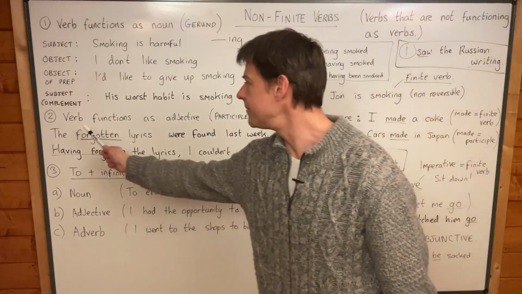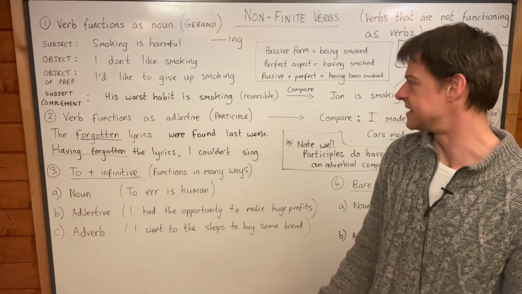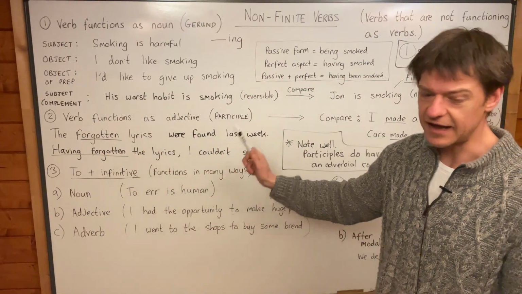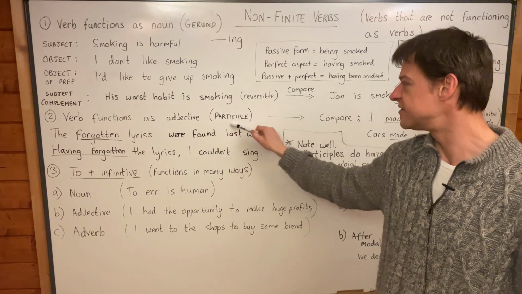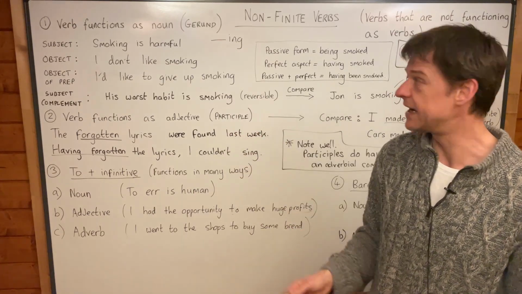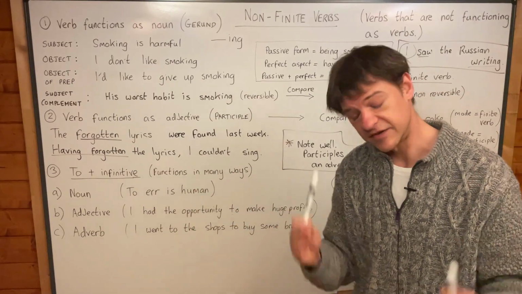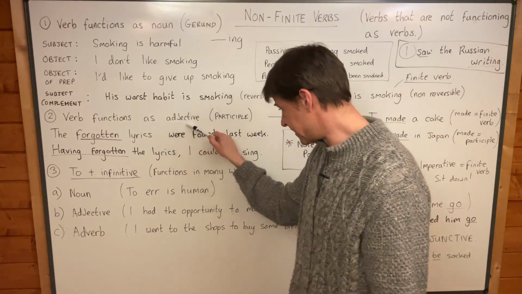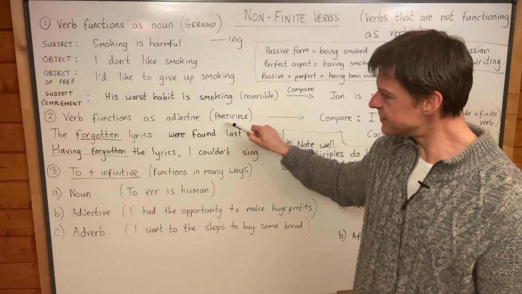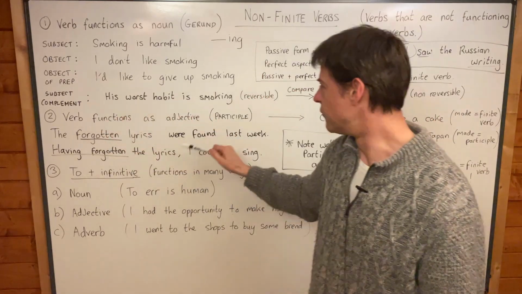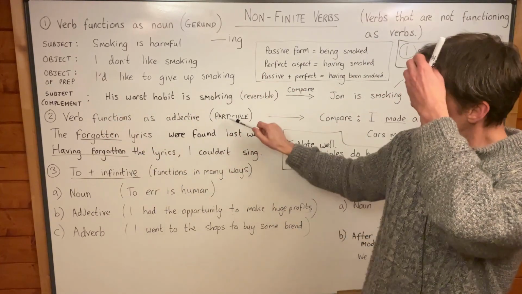However, sometimes the verb functions as an adjective. And when a verb functions as an adjective, we call it a participle. A participle, okay? This is still a non-finite verb. It's a verb that's not really a verb because it doesn't have a doer, but it's functioning as an adjective. So the adjectival form of the verb we call a participle.